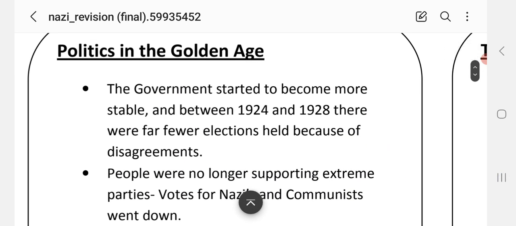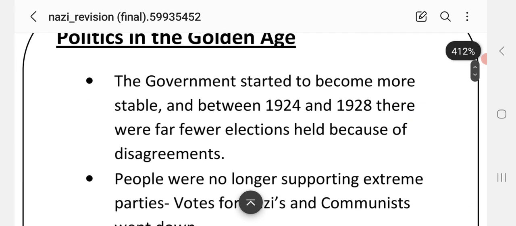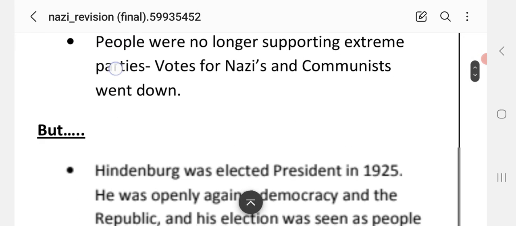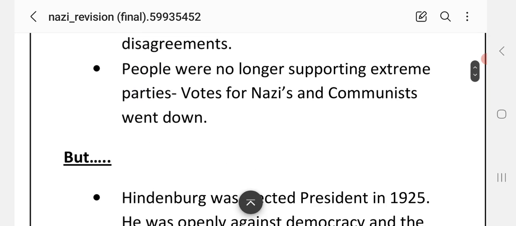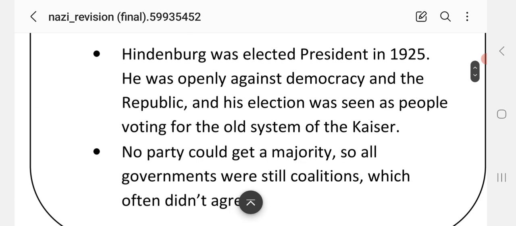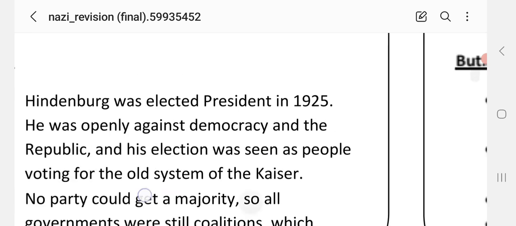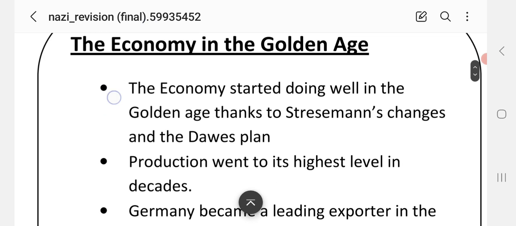The government started to become more stable, and between 1924 and 1928, there were far fewer elections held because of disagreements. People were no longer supporting extreme parties, and votes for Nazis and communists went down, but Paul von Hindenburg was elected president in 1925. He was openly against democracy and the Republic, and his election was seen as people voting for the old system of the Kaiser. No party could get a majority, so all governments were still coalitions, which often didn't agree, meaning nothing could get passed.